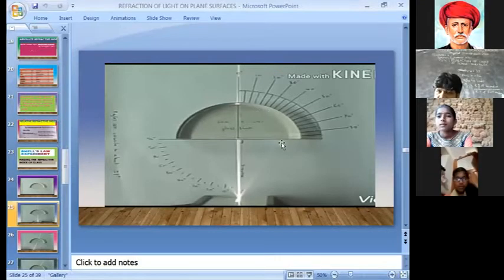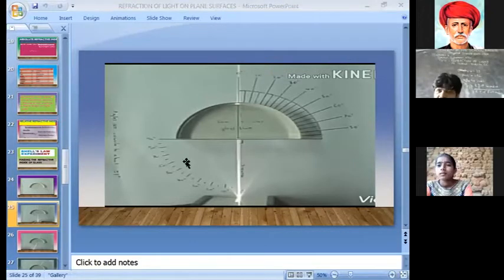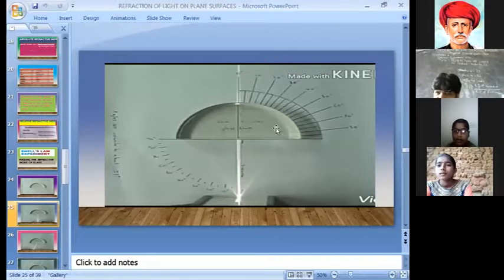So now you have to put this. If you draw one line here, this is MM. This is the interface. Here two mediums are there. This is the first medium. Please observe. This is the first medium, that is air, and the second medium is glass. Okay.